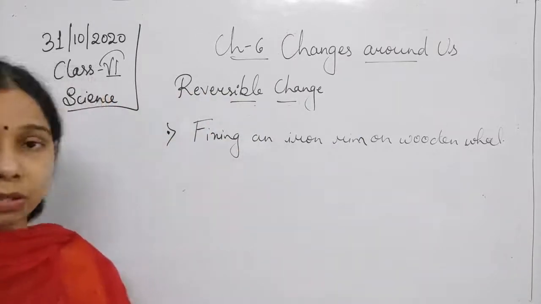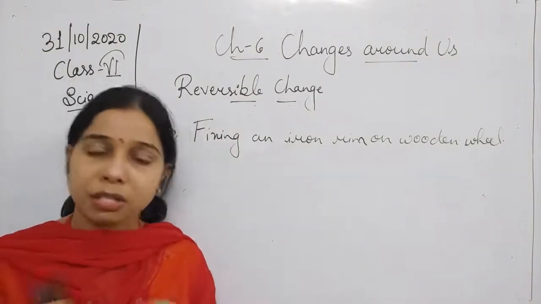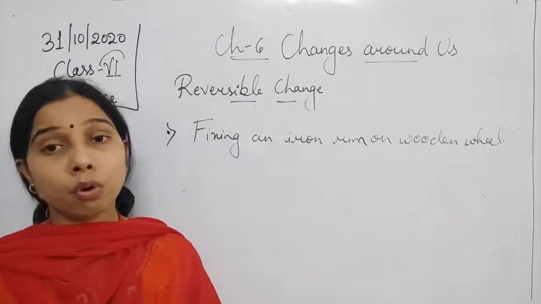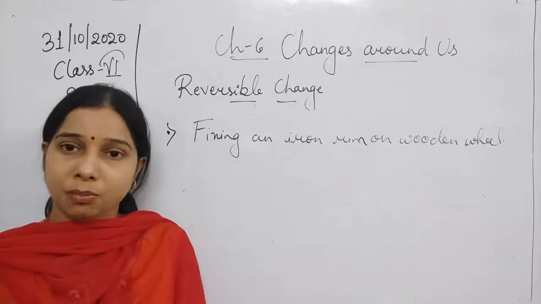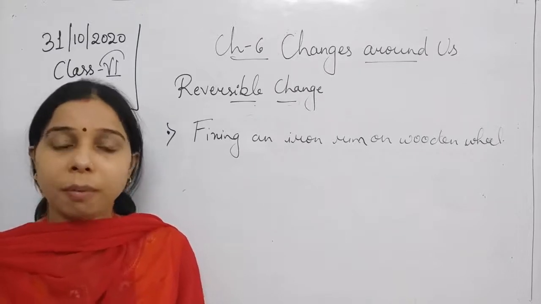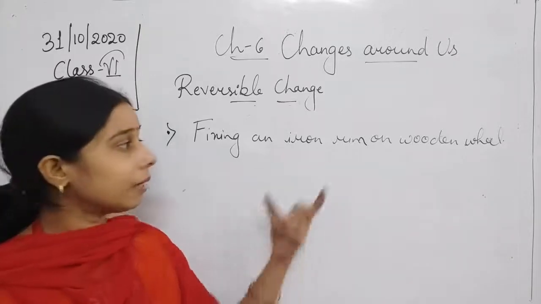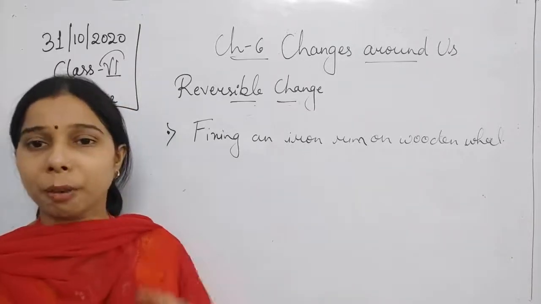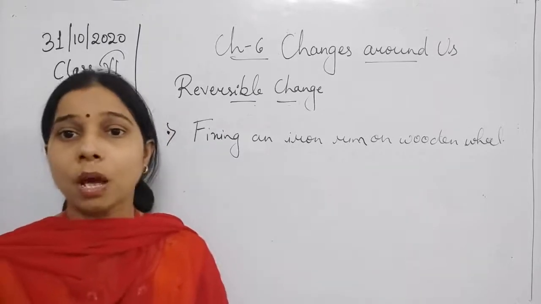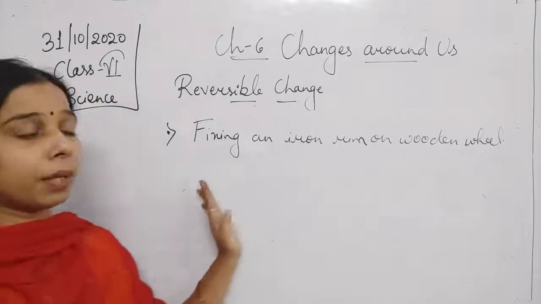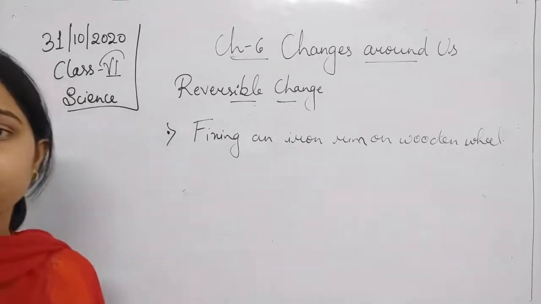Now how is it fixed, students? If we use a big iron rim and try to fix it on a wooden wheel, you will find that it will not fix properly. It will not attach firmly to the wooden wheel. But what we want is that this iron rim should get firmly attached to the wooden wheel. And it is only possible when we provide heat to it, so that it expands, and after that it cools.